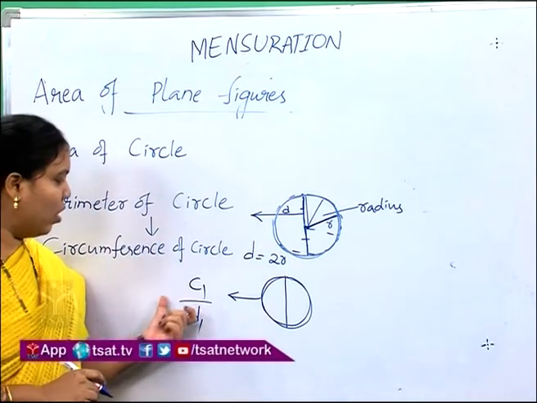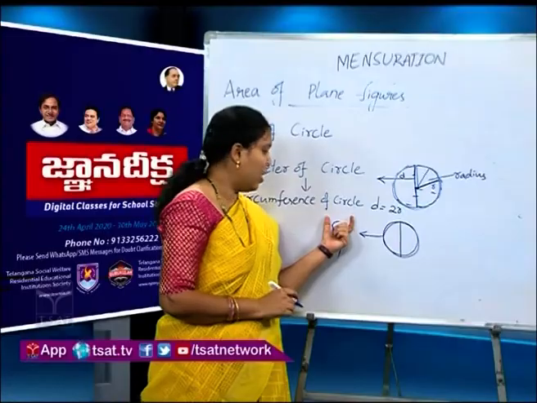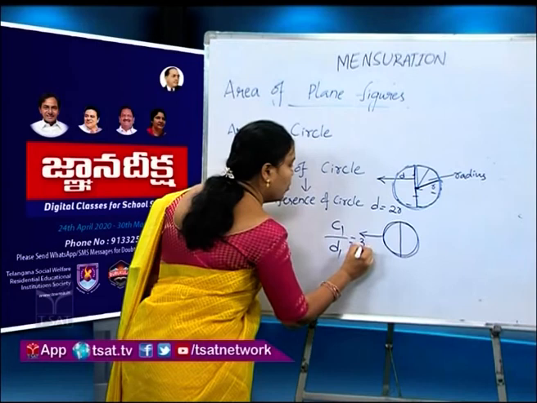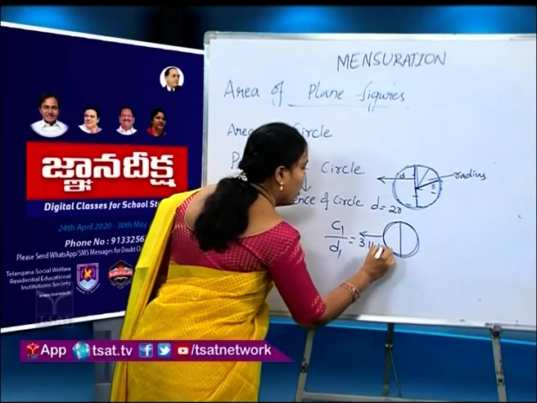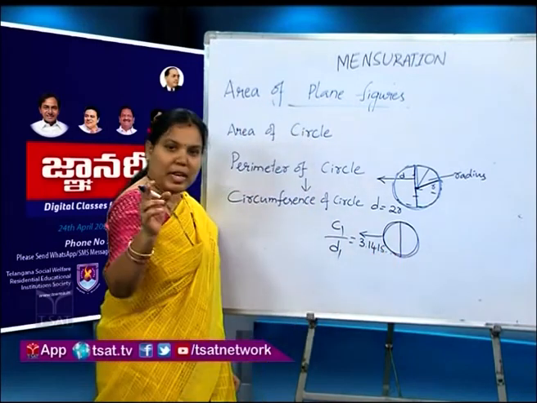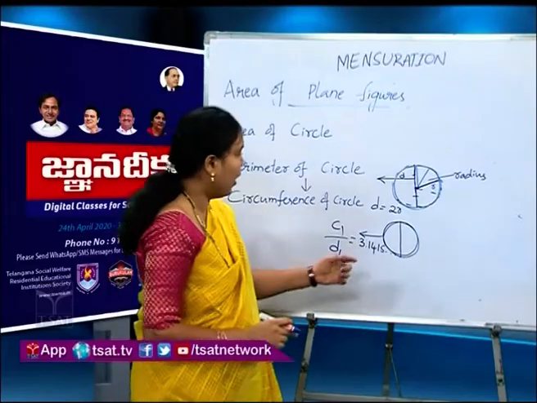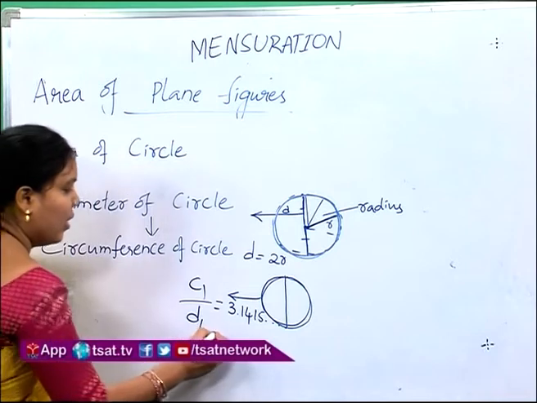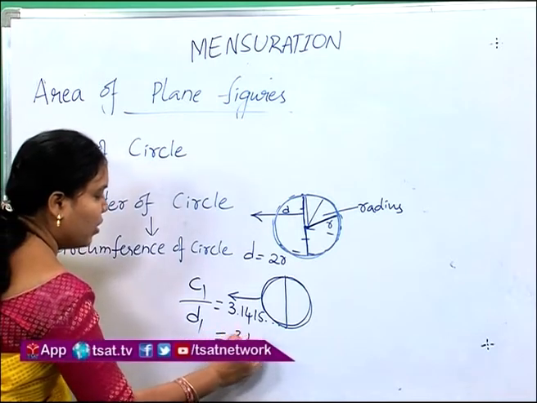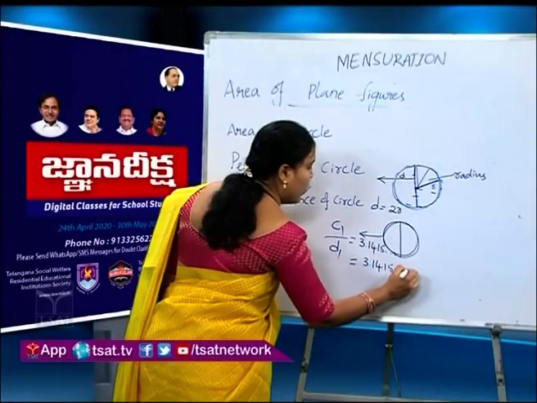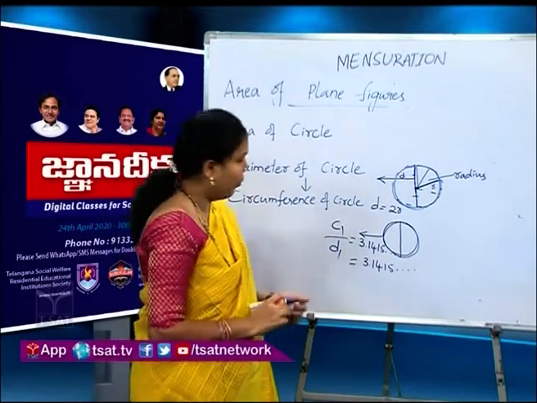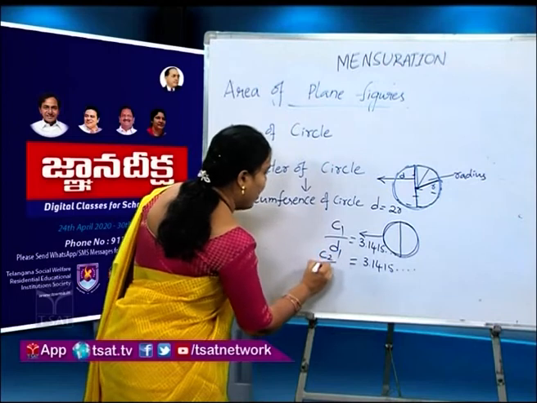The ratio of circumference of circle to its diameter is equal to 3.1415. If we take another circle and do the same, we will also get the same value, 3.1415, that is C2 by D2.